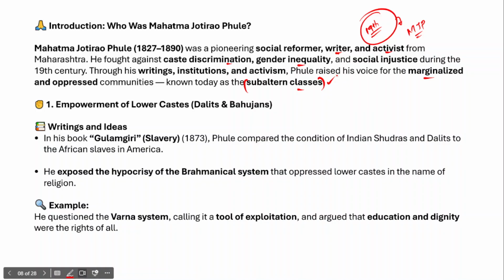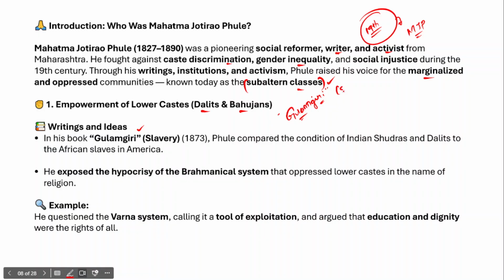Now let's understand the next part of the answer, which is the empowerment of the lower caste. How has the activism of Jyotirao Phule influenced the subaltern classes, particularly Dalits and Bahujans, because they are the primary focus areas, right? In fact Mahatma Jyotirao Phule wrote a book called Gulamgiri. You have to remember this book because it is very important from the prelims point of view, and even if you write a mains answer about Mahatma Jyotirao Phule, you have to mention his book Gulamgiri.